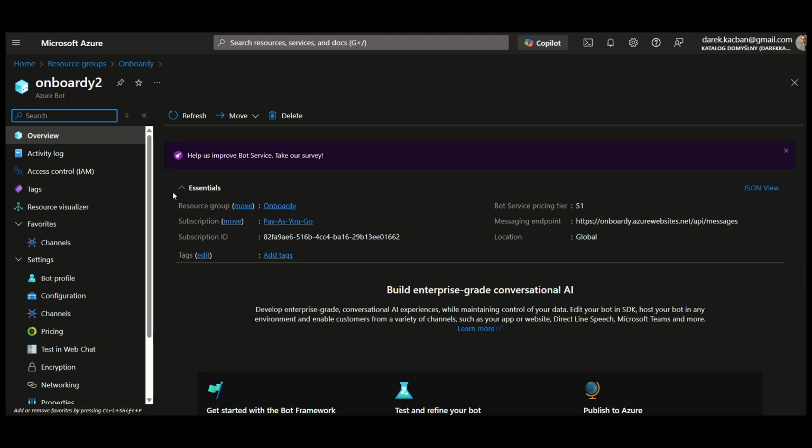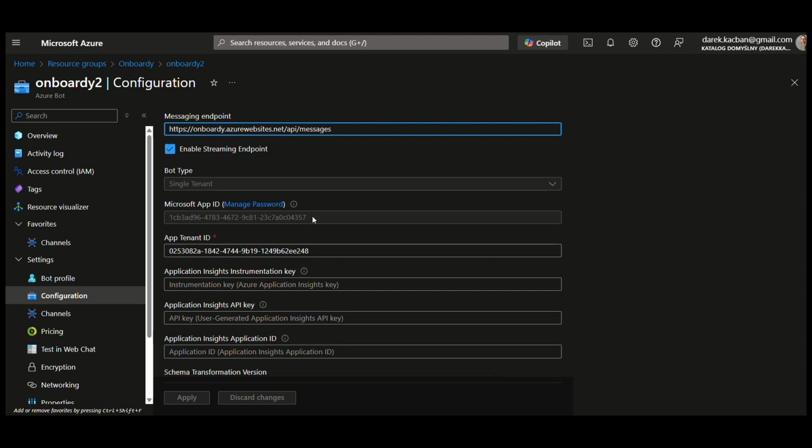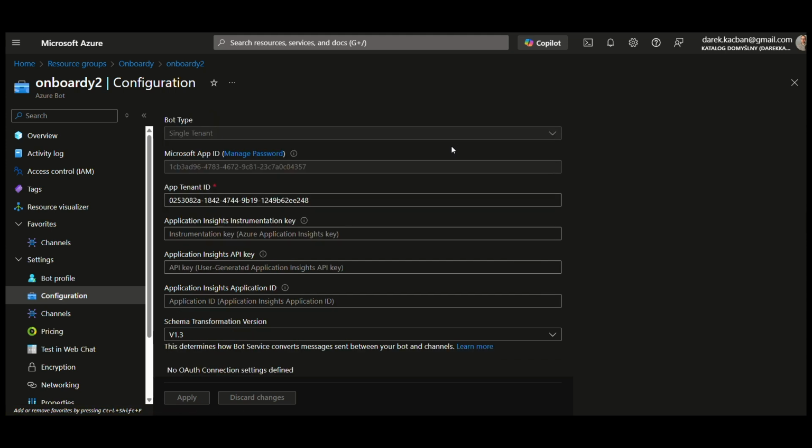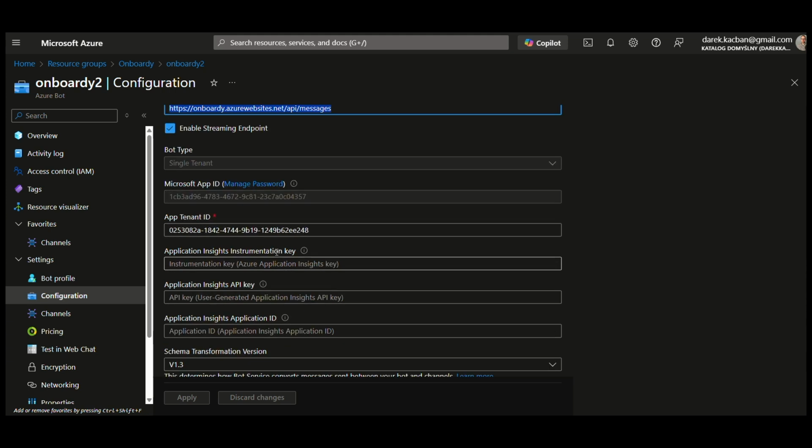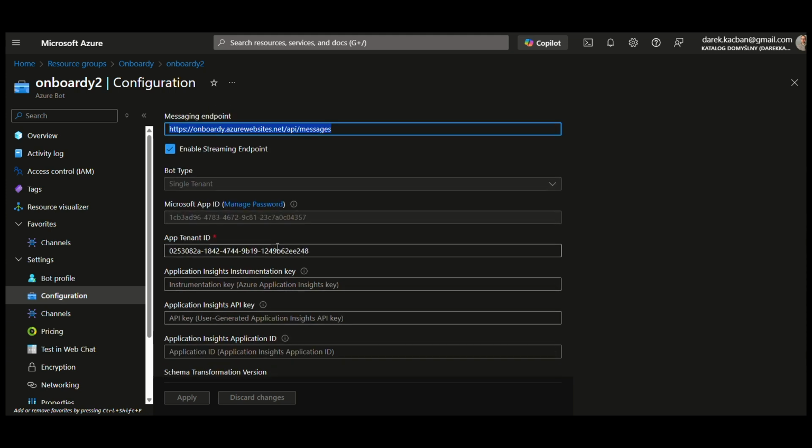Let's get to another element of our infrastructure, which is an Azure bot, which has a specific configuration. It sends the data to the web application, which is also deployed here in the cloud. There are some additional values, like the Microsoft App ID and App Tenant ID, and information that simply allows me to connect between my application and this bot, and also to Microsoft Teams if we decide to publish the application to the developer portal. That's everything we need to know. The configuration is as simple as that.